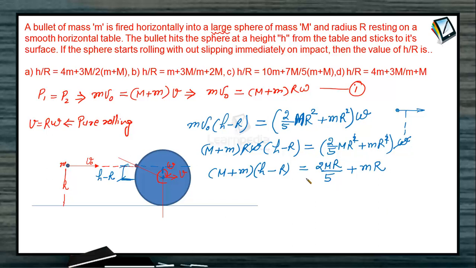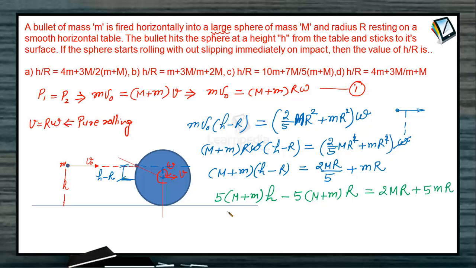So let's cross multiply with the 5. What we would get is 5 times (M plus m) into h, and I'm separating these two terms, along with 5 times (M plus m) into r. I've just multiplied (M plus m) to these two terms, equal to 2 capital M R plus 5 small m r.